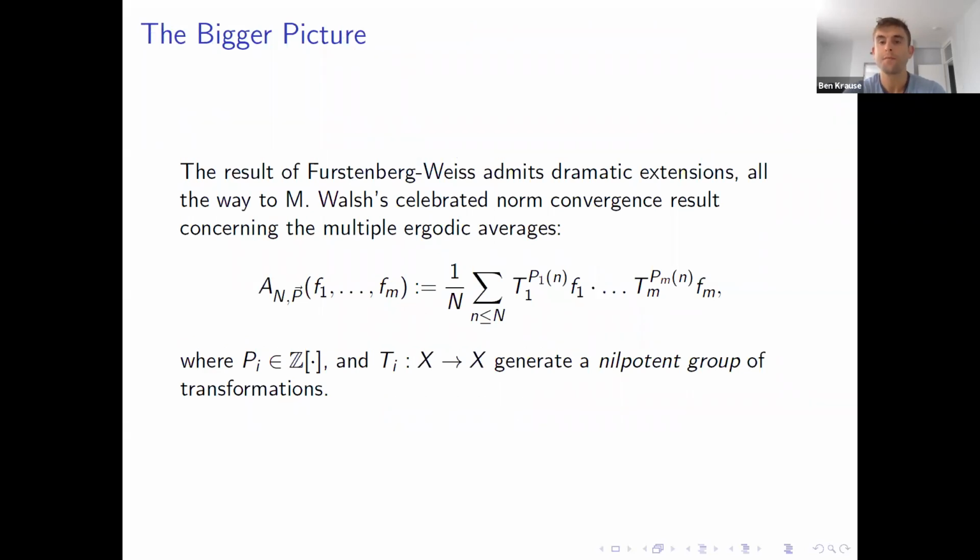This result of Furstenberg and Weiss extends all the way up to, in some sense, Miguel Walsh's norm convergence result, which is very, very general. It concerns multiple ergodic averages of any degree of multilinearity and any combination of transformations, provided that they generate a nilpotent group of transformations. So this is very, very general.